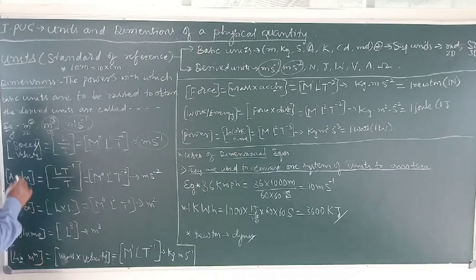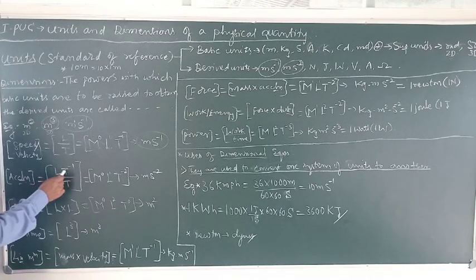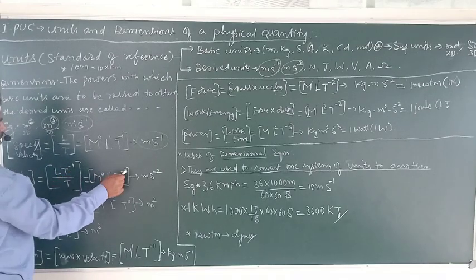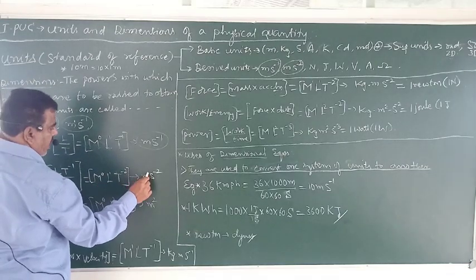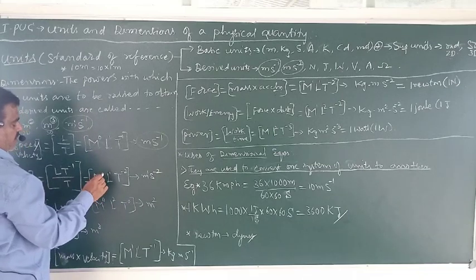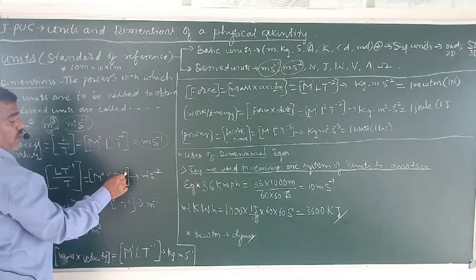Okay? Right. So after that, we shall move to acceleration. Acceleration is defined as change in velocity divided by time. Velocity means Lt^-1, divided by time, which goes to the numerator as t^-1. T^-1 into t^-1 becomes t^-2. The unit is meter per second square. The dimension of mass in acceleration is 0, length is 1 and time is -2.